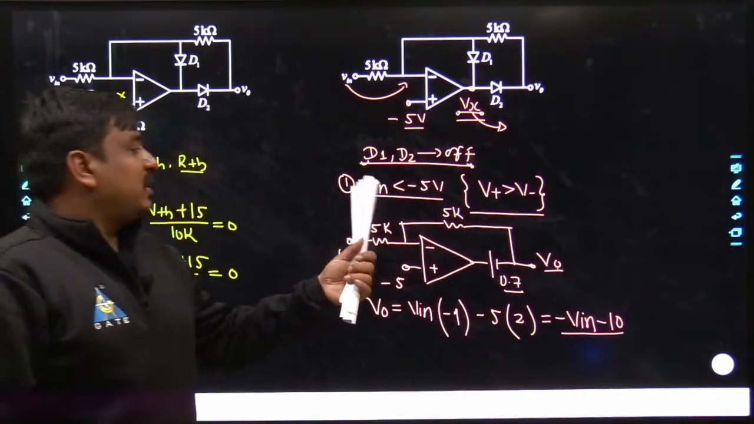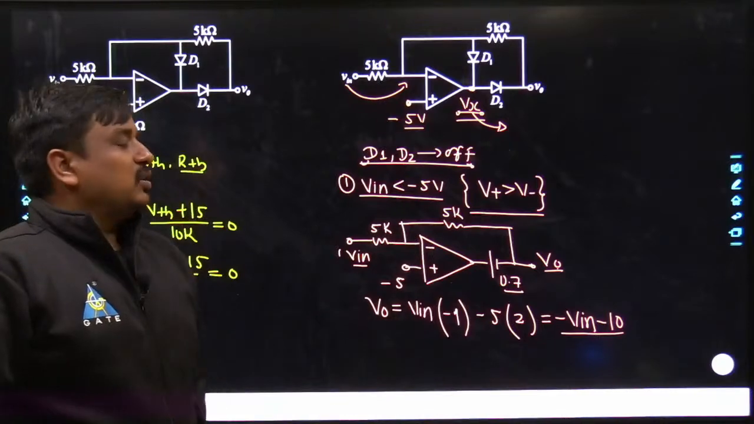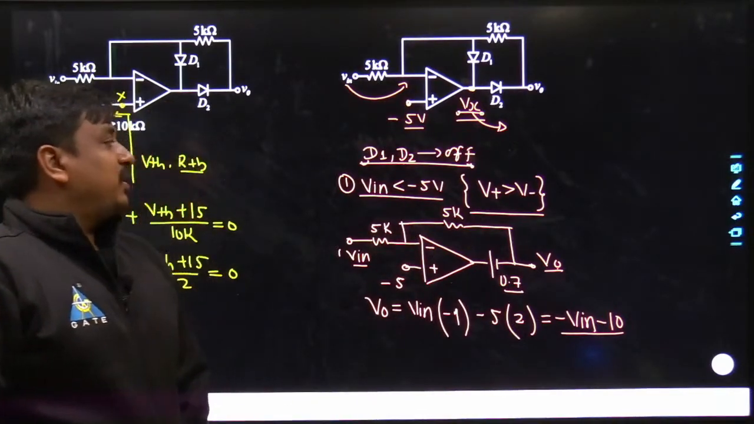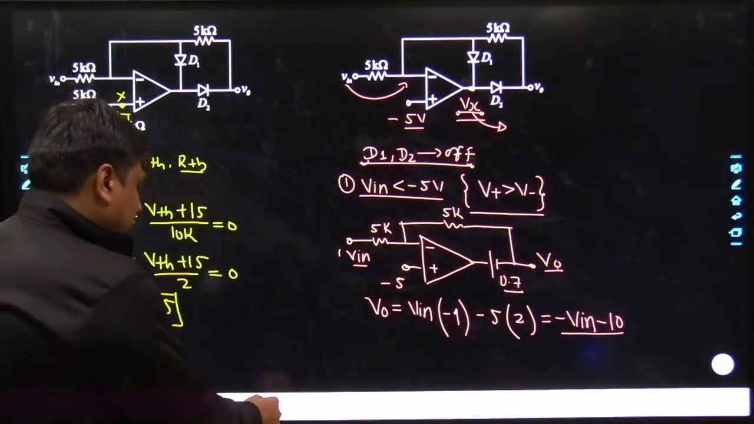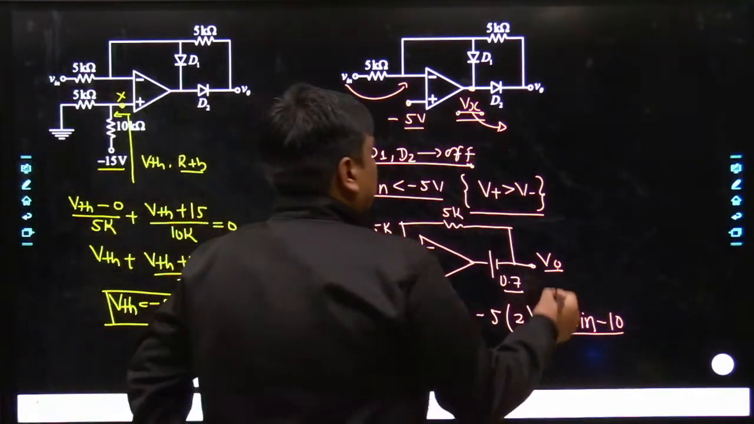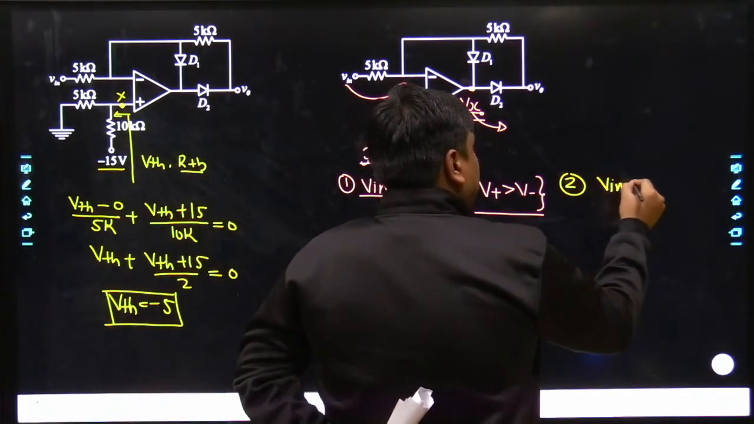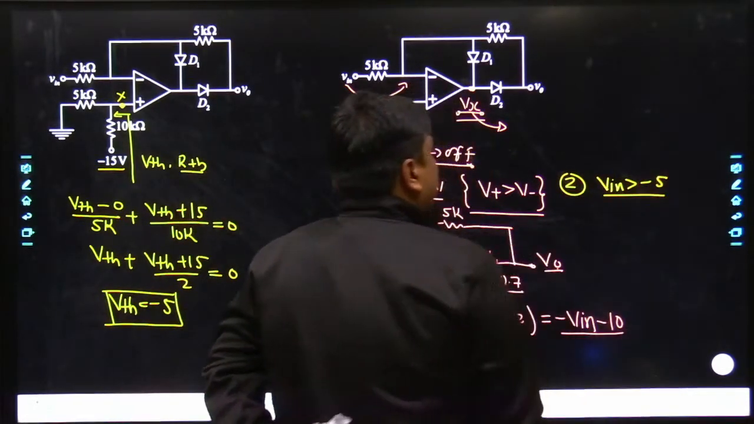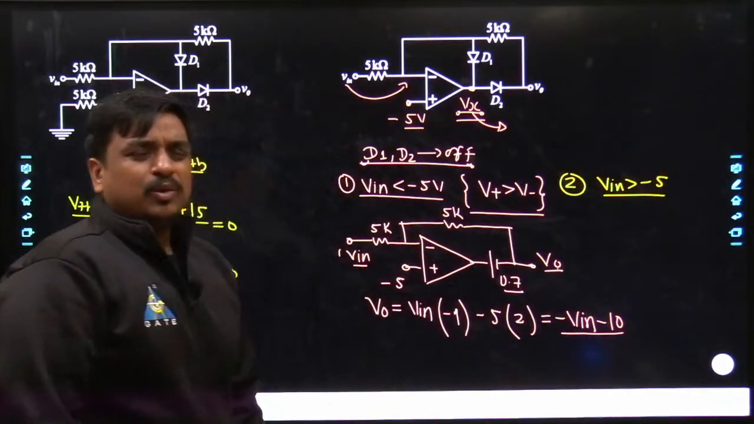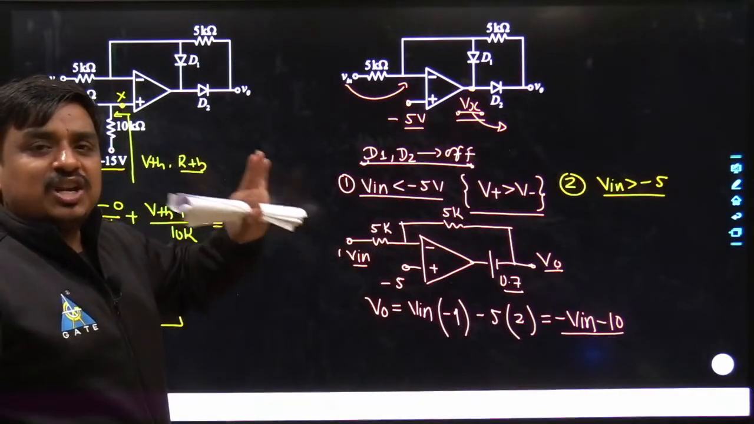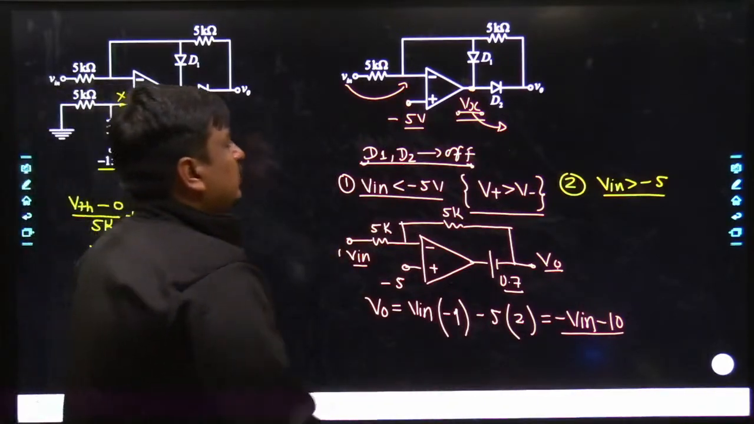So when the V in is lesser than minus 5 volt, the governing output voltage V0 would be equal to minus V in minus 10. Let me go to the other side of the story. Now if V in went beyond minus 5, you yourself would be able to calculate so many things, my dear friends. I am not saying you have to calculate each and everything again and again. See what is happening over here.